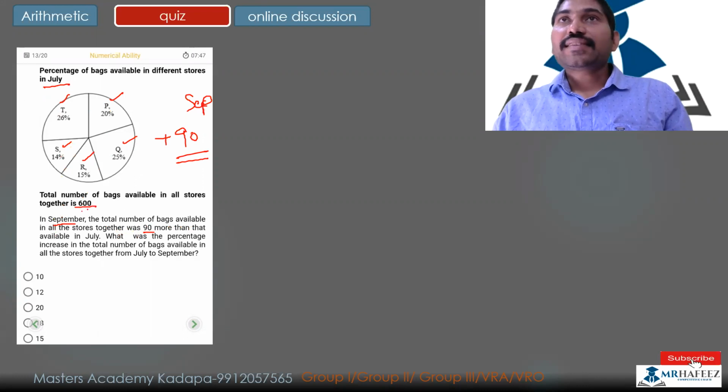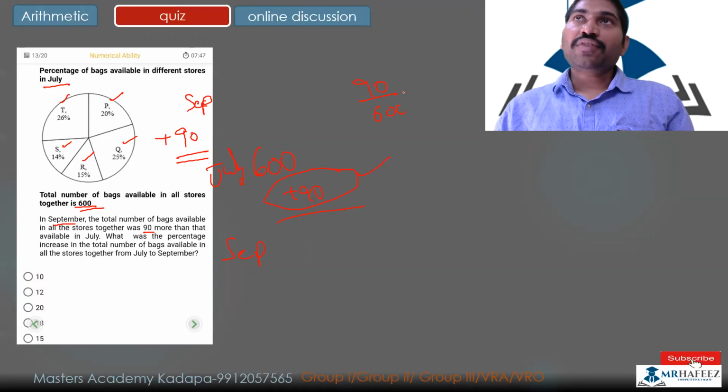And July consists of 600. So 600 in July plus 90 will be September. So 90 more. 90 is what percent of 600 will be my answer.